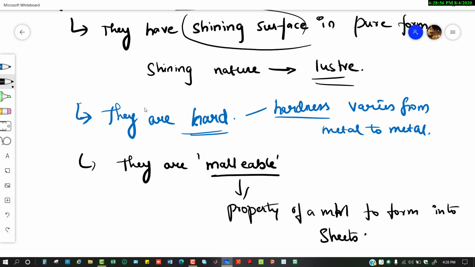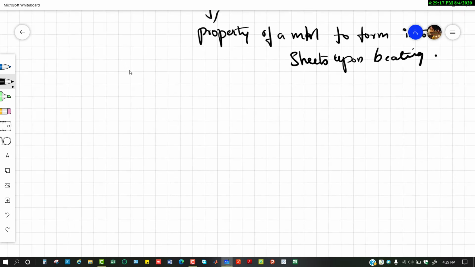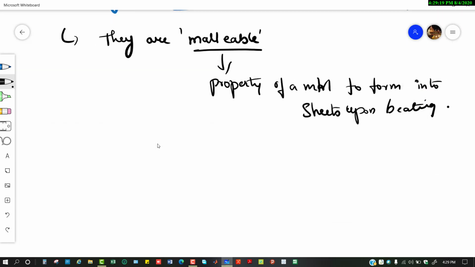This is malleability. Upon beating, they can form into sheets. For example, if you take aluminium and beat it really hard, it will turn into sheets. That is malleability. Next we have ductility.